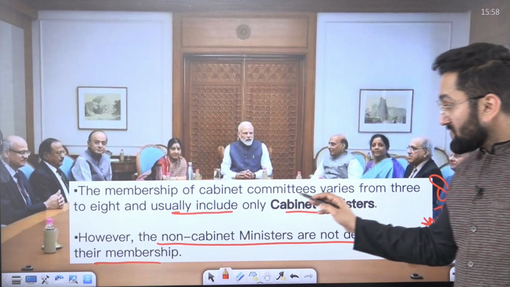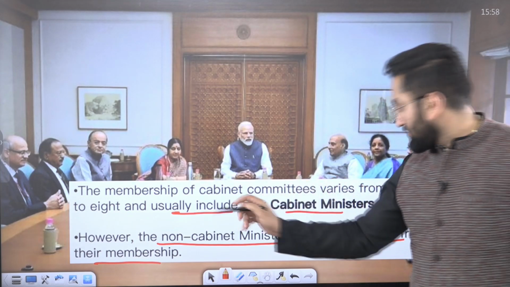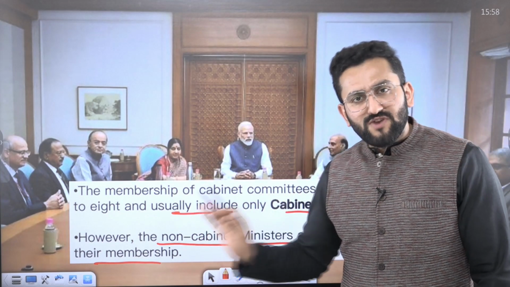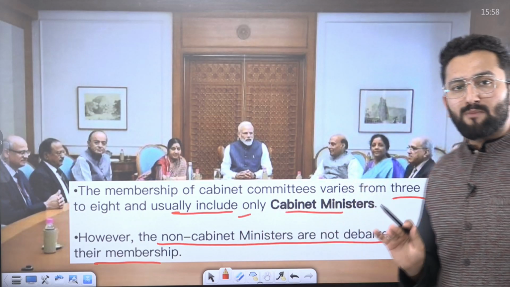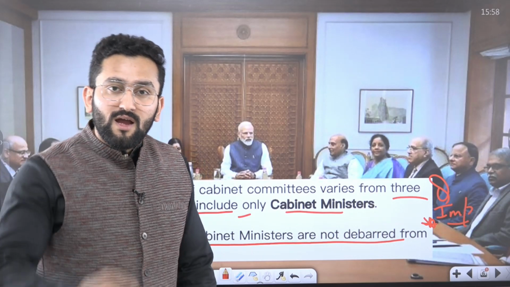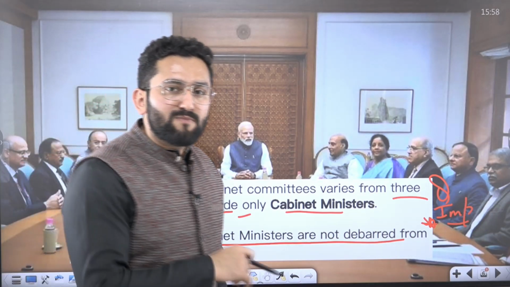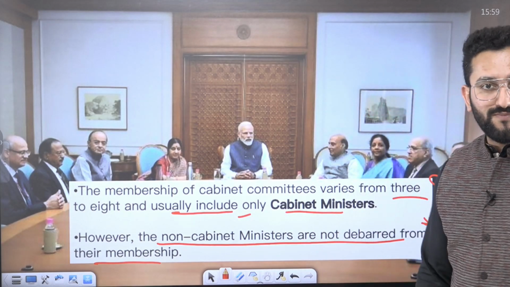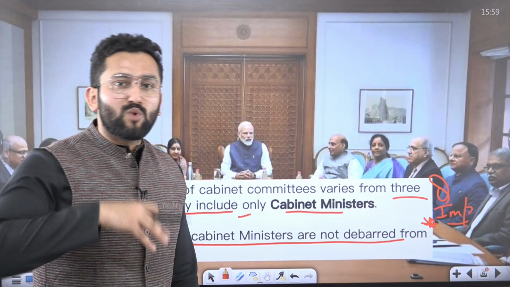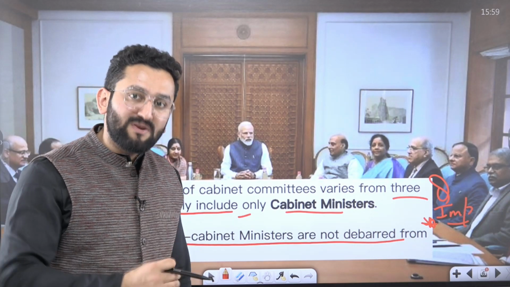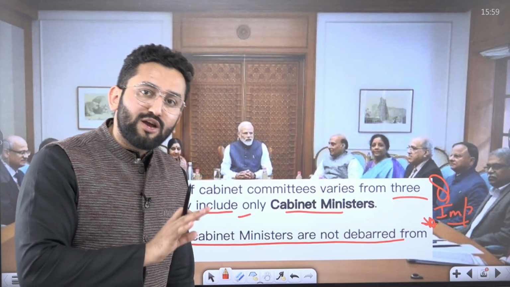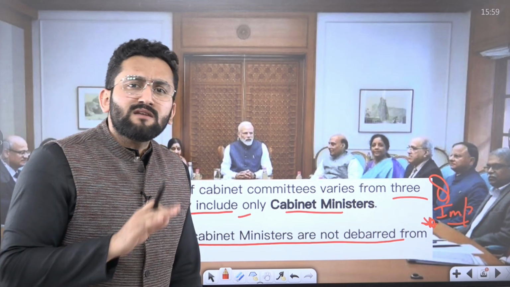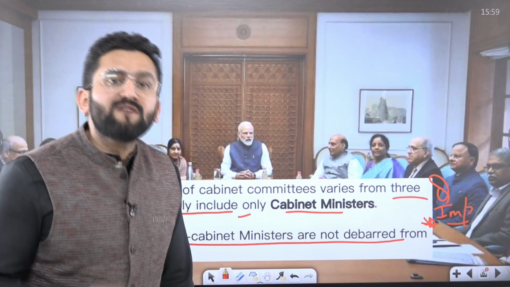The membership of these cabinet committees varies from 3 to 8, and usually includes cabinet ministers. Now I'm making a statement, you have to tell me whether it is true or false. In cabinet committees, only cabinet ministers can be members. Tell me, is the statement true or false? The answer is false, because although we are using the word cabinet committee and cabinet ministers are the members, it doesn't mean that other ministers are debarred from becoming members.